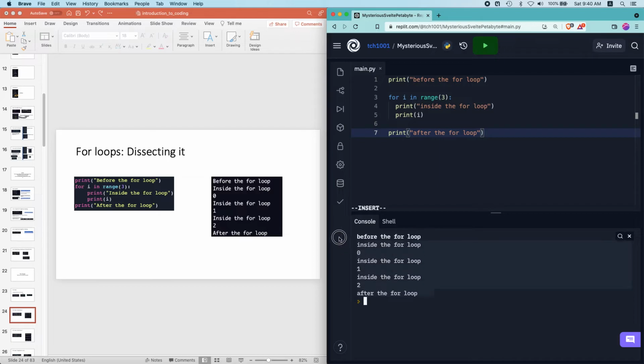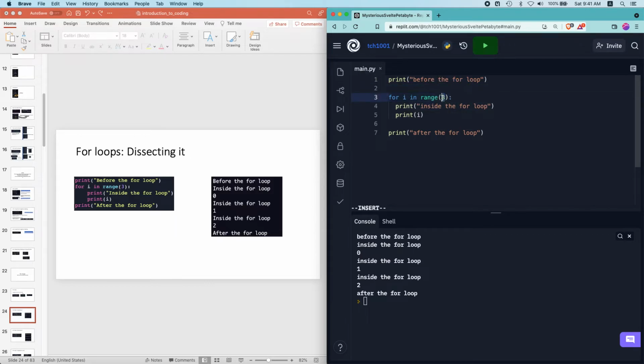So I hope that this snippet over here clearly illustrates what goes on inside a for loop. In summary, with a for loop you write for I in range 3 and you write a colon, then you use the indentation to demarcate whatever happens inside the for loop. This block of code will be executed a few times, and how many times it will be executed depends on the value you put over here.